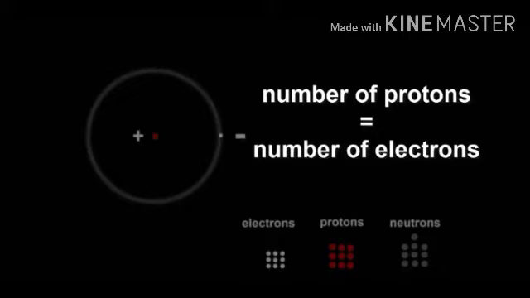Thus, in an atom, the number of positively charged protons in the nucleus is always equal to the number of negatively charged electrons revolving around the nucleus.